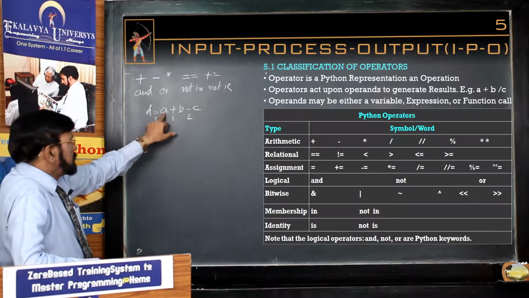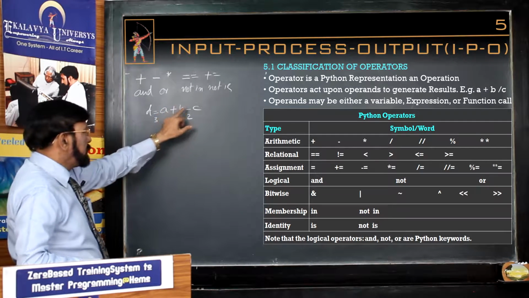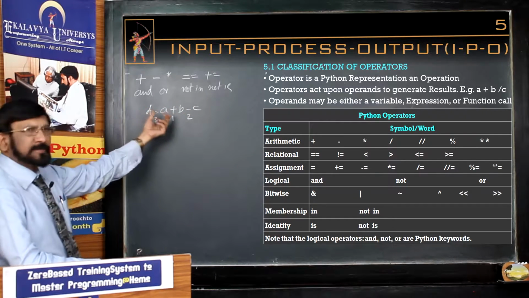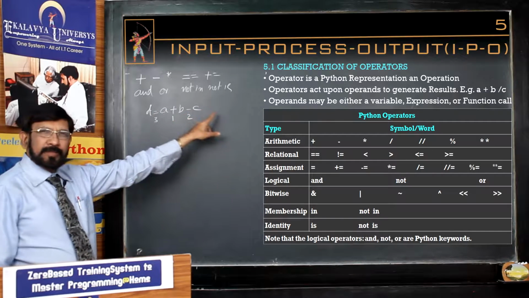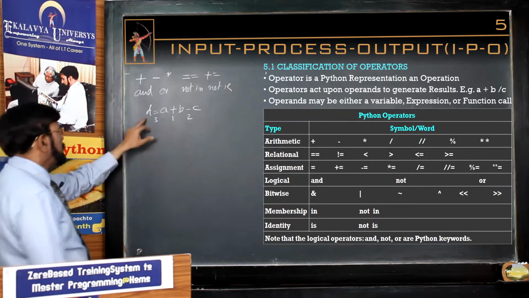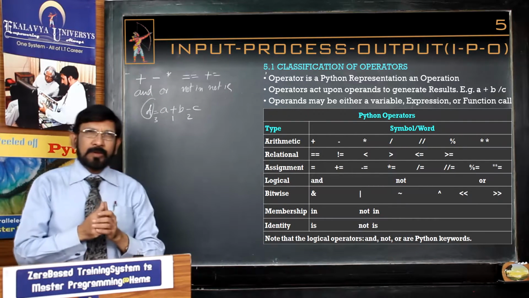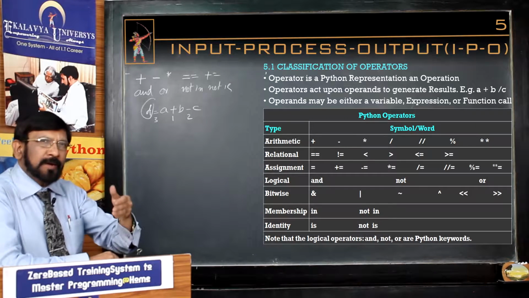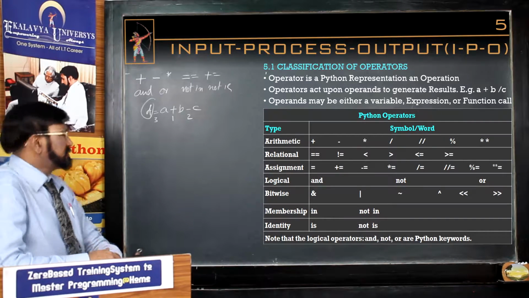So, these operators act upon A, B and C. That means, first the sum of A and B is calculated, from that C is subtracted and the resultant value is assigned to D. So, operators act upon operands to generate result. That point you have to understand.